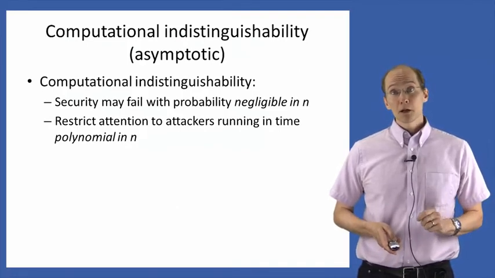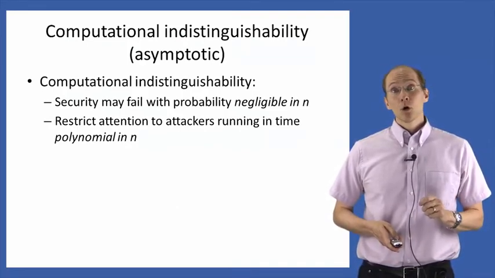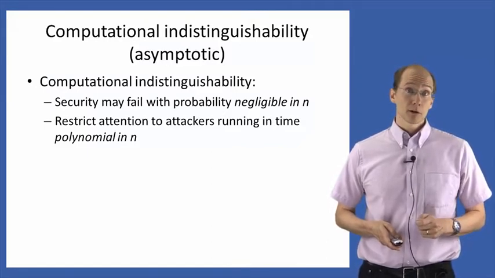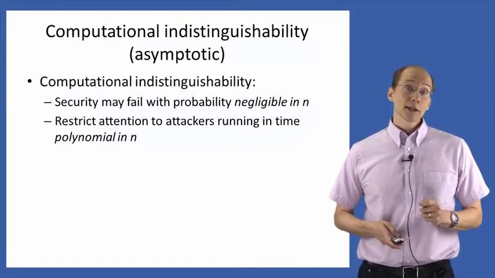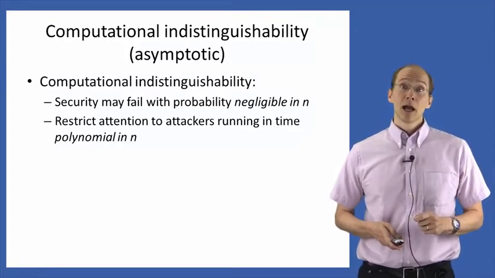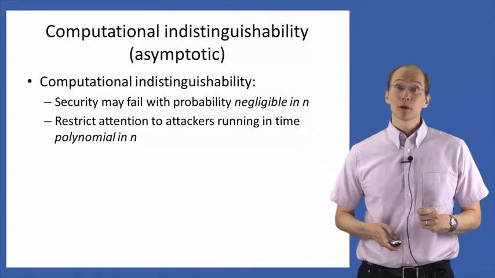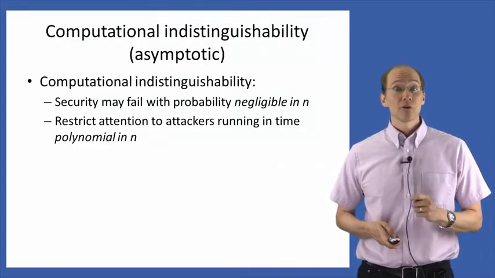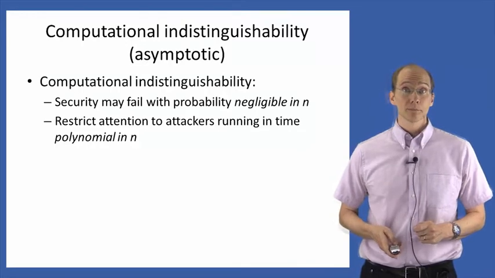So for computational indistinguishability, we're now going to relax the notion of perfect indistinguishability as follows. We're now going to allow security to fail with probability negligible in n. And we're going to restrict our attention to attackers running in time polynomial in n. And I'll define both of these terms on the next slide.